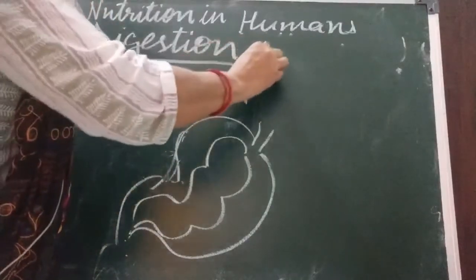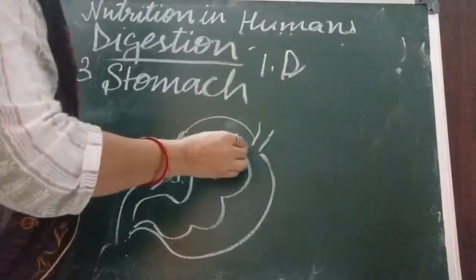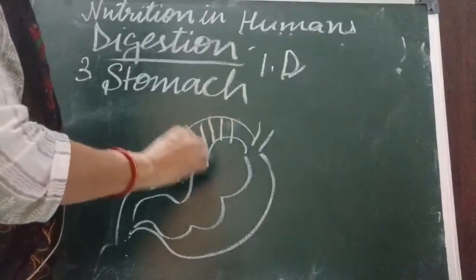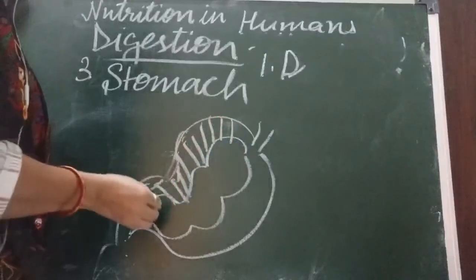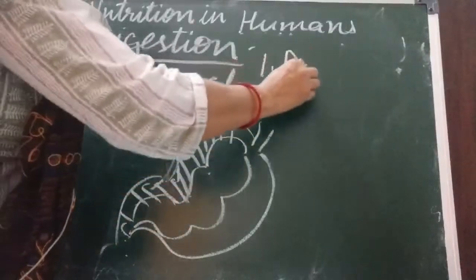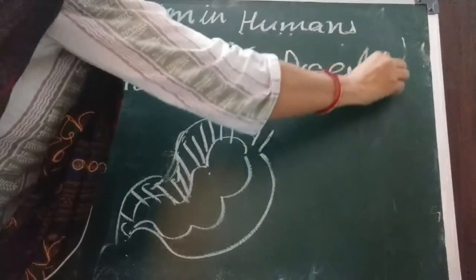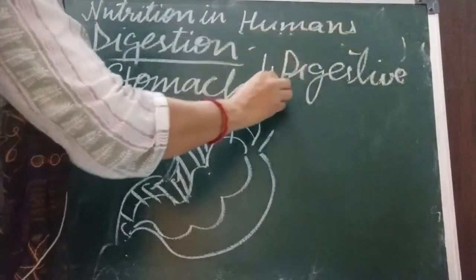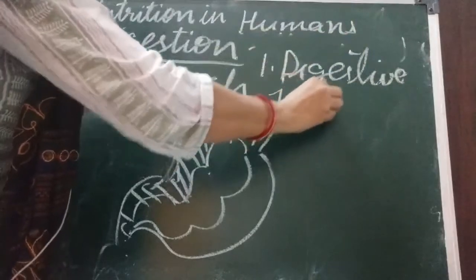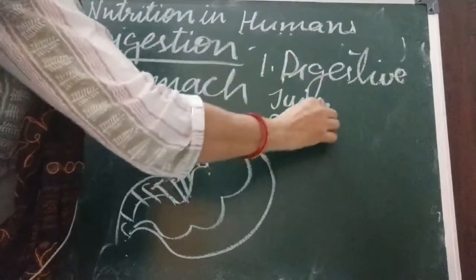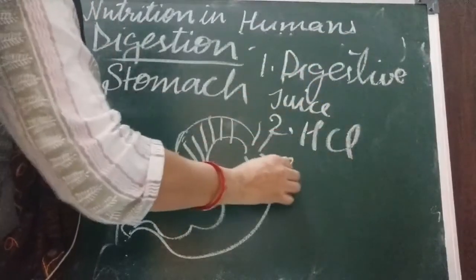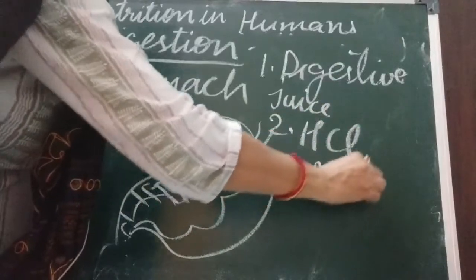One is digestive juices. These are walls of stomach, and they secrete digestive juices. Second, HCl, hydrochloric acid, and third is mucus.